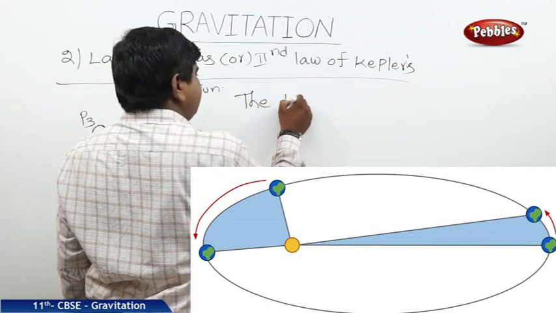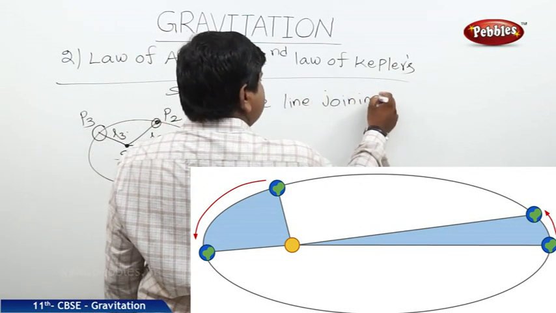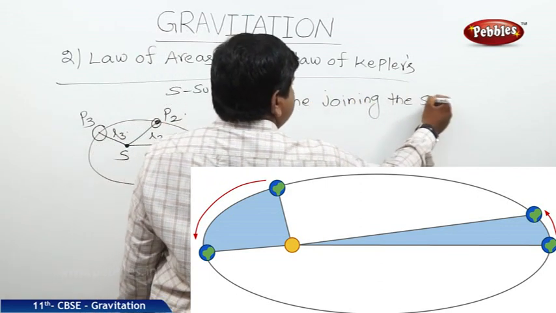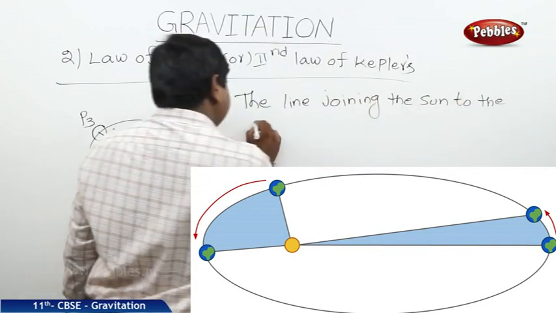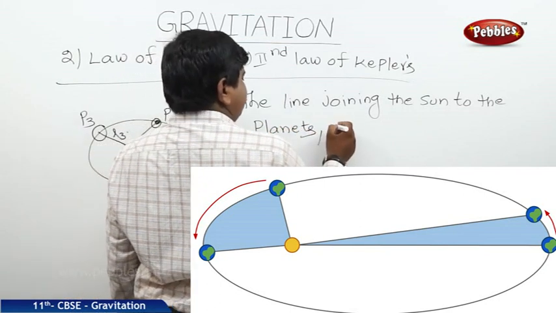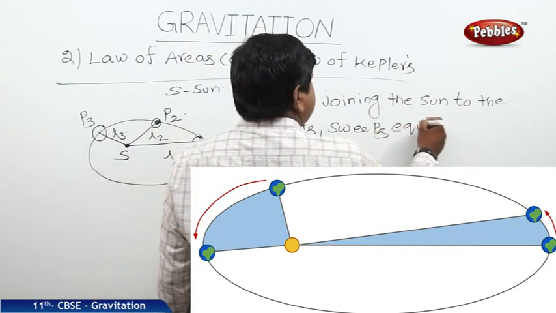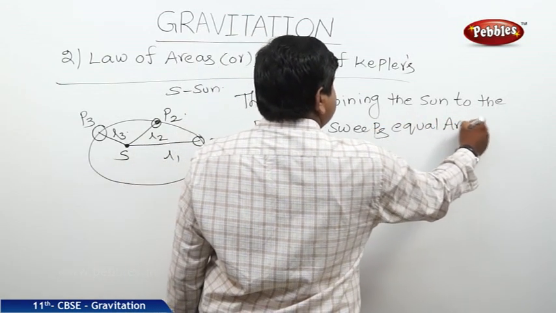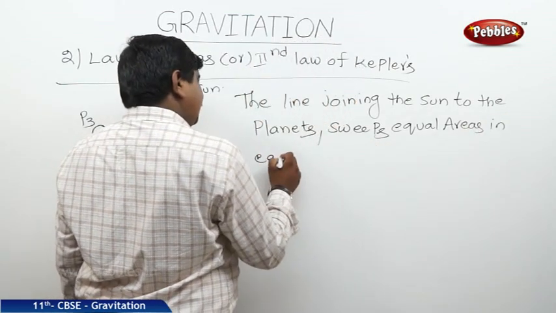The line joining the Sun to the planets sweeps equal areas in equal intervals of time.